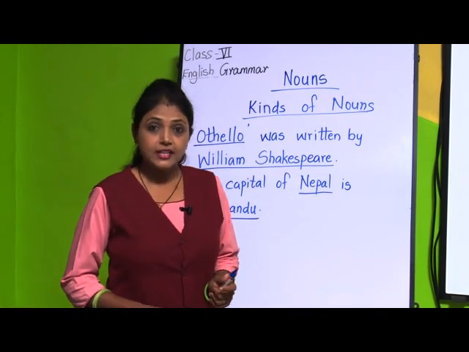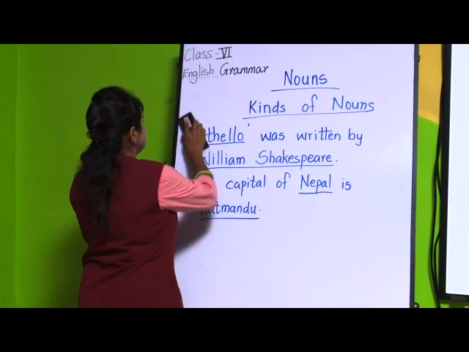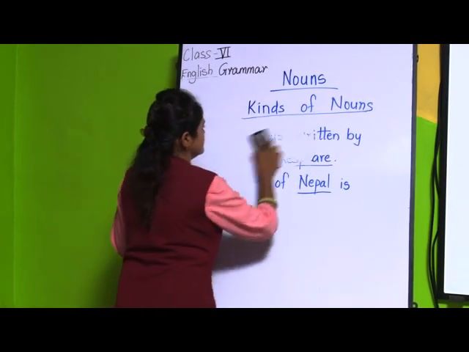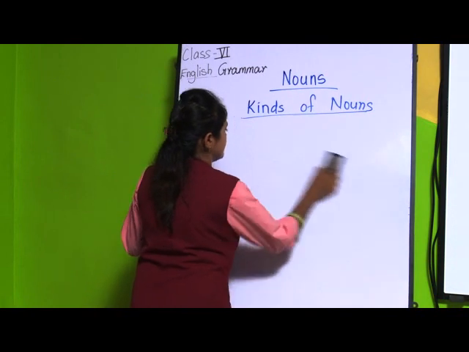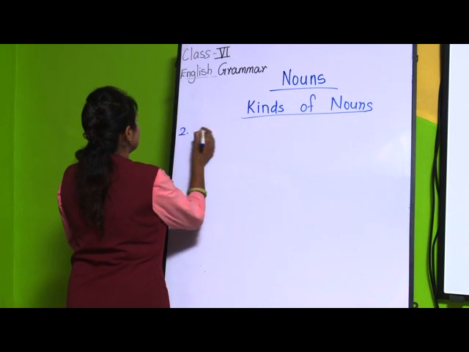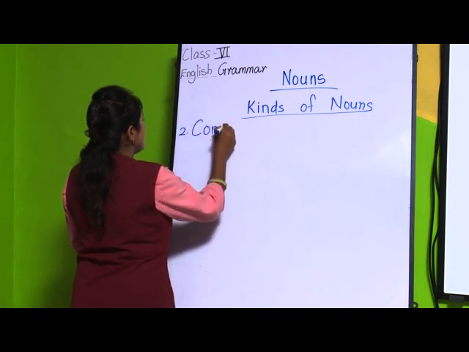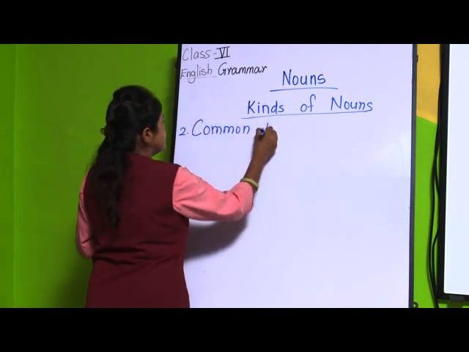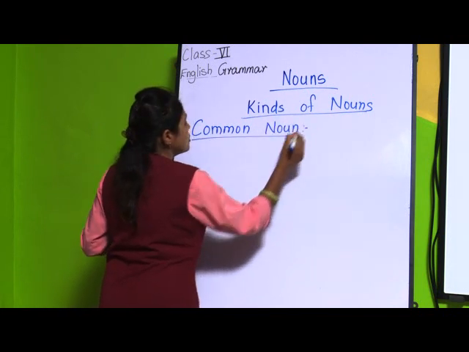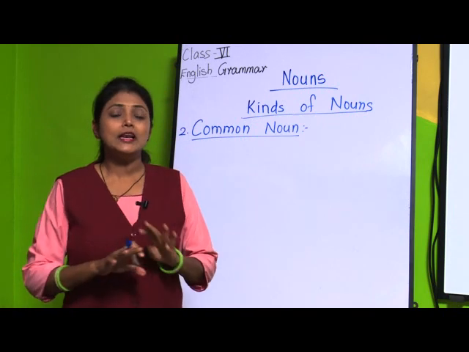Now, let us see common nouns. The second one is common noun. Now, common means the word itself tells the meaning of this noun. Common means which is available anywhere.